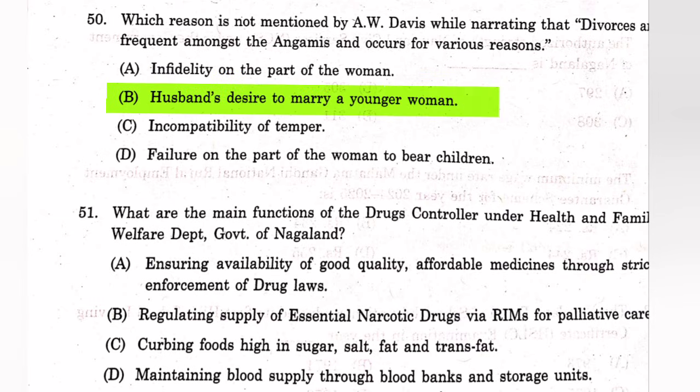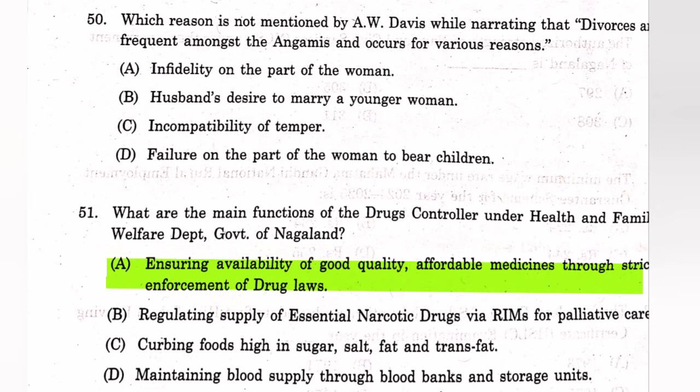Question number 51. Which are the main functions of the Drug Controller under the Health and Family Welfare Department, Government of Nagaland? The answer is A. Ensuring availability of good quality, affordable medicines through strict enforcement of drug laws.